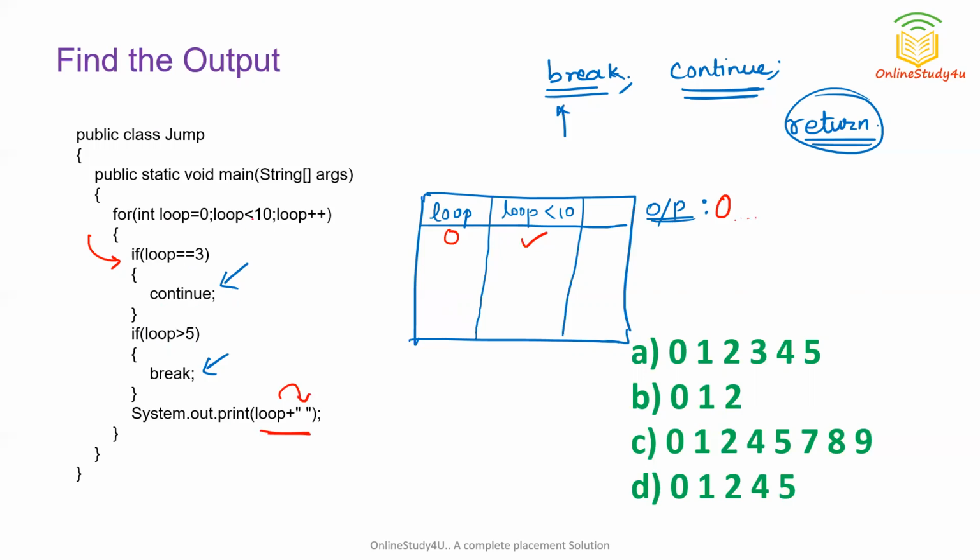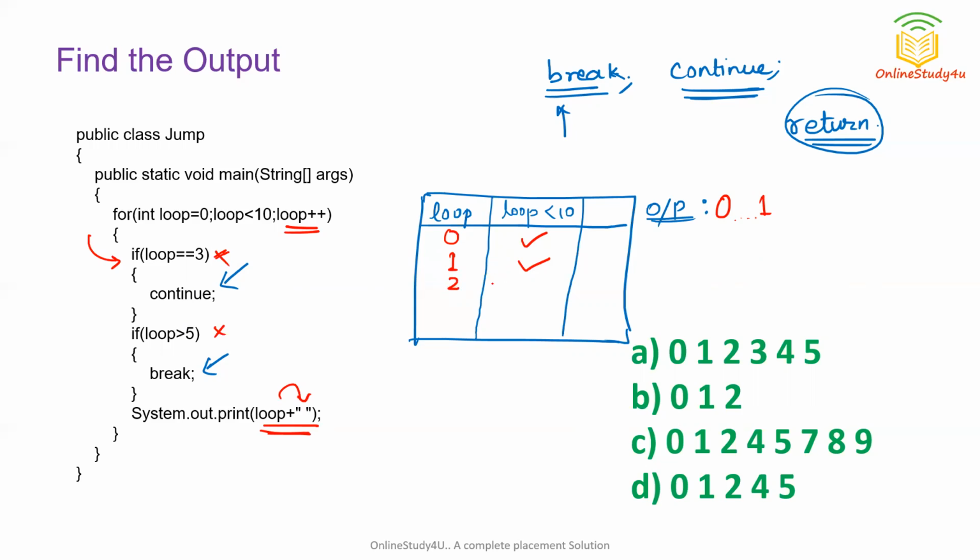Now control goes up and loop is incremented, so 0 becomes 1. It is checked: is loop less than 10? Yes, 1 is less than 10. Control comes inside again and this condition is checked: is loop equal to 3? No. The condition was true, but these two statements were false, so the value will be printed with a single space. 1 will be printed. Now control goes up and this 1 will be incremented to 2.